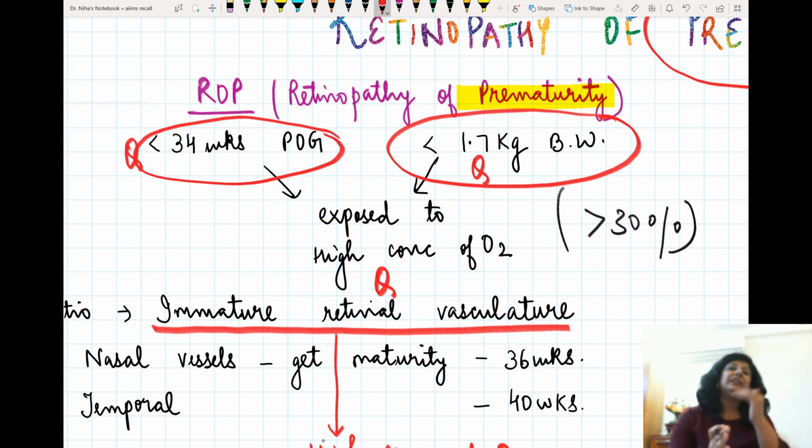Now, I know initially the definition of ROP that was given was less than 1.5 kg as well as less than 32 weeks. But according to the Indian criteria, it is 1.7 kg, and we broadly take it as less than 34 weeks of gestation, because this is the time when the maturity comes in terms of the vasculature also, and in terms of the lung maturity also. The lung maturity is due to the surfactant, and surfactant synthesis takes place roughly within 28 to 34 weeks.